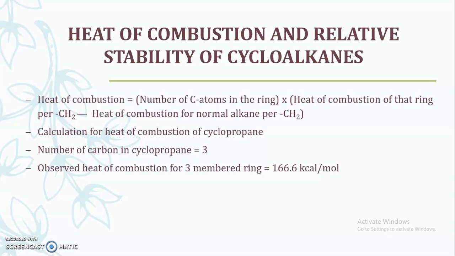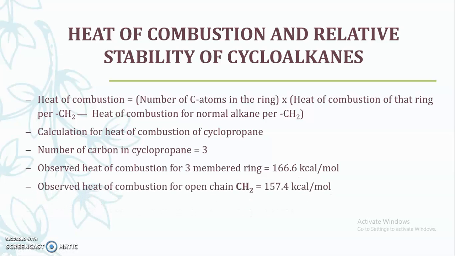As we know, the ring size of cyclopropane is 3. The observed heat of combustion for a 3-membered ring is 166 kilocalorie per mole. Now we know the heat of combustion for an open chain CH2 group is 157.4. If we put these 3 values into this formula, we can get the heat of combustion of the cyclopropane.